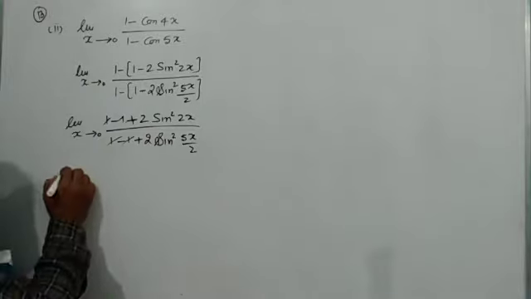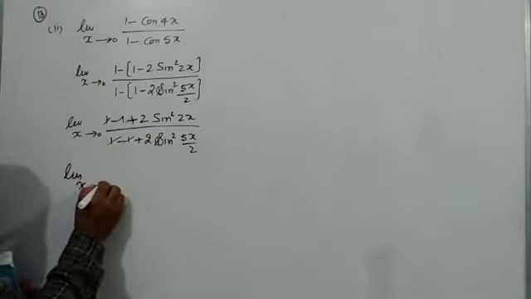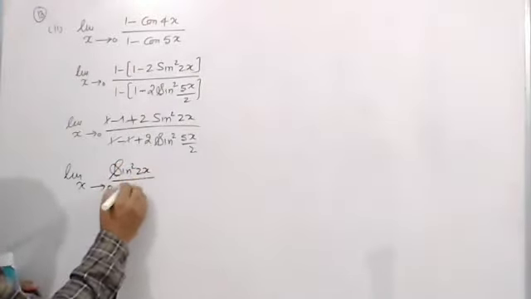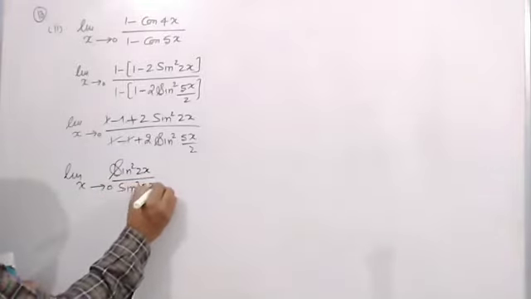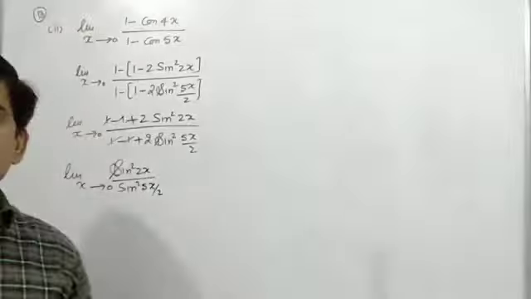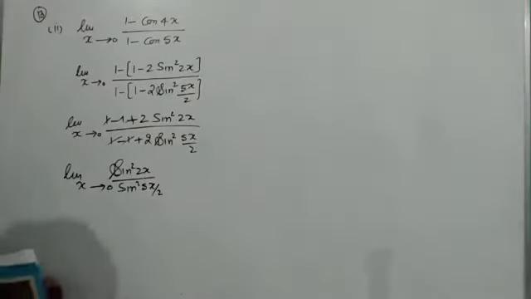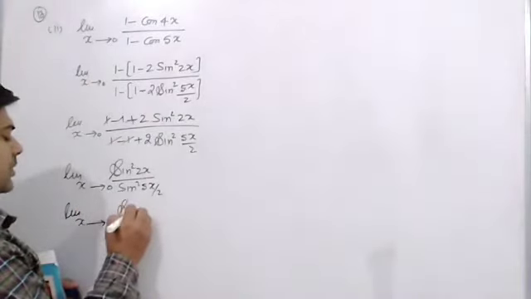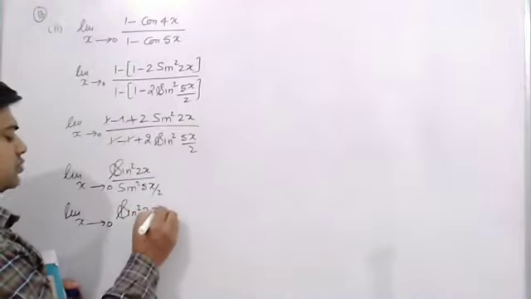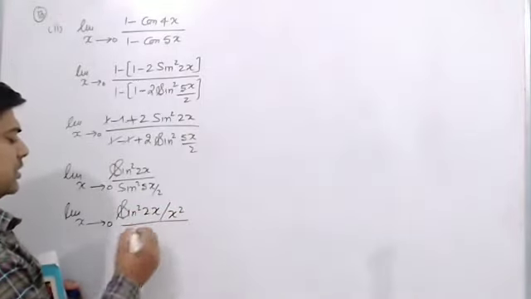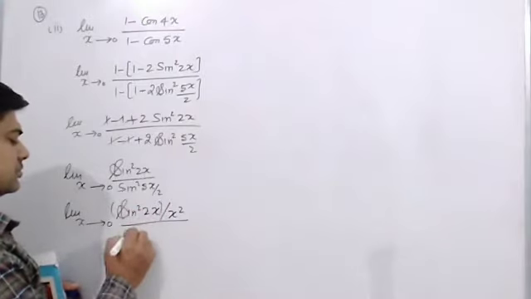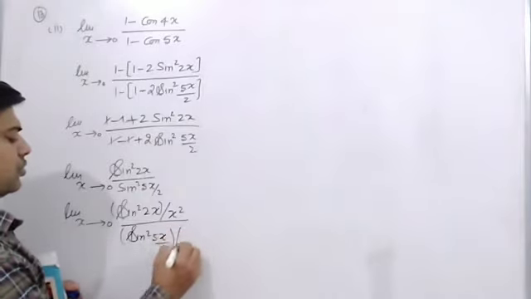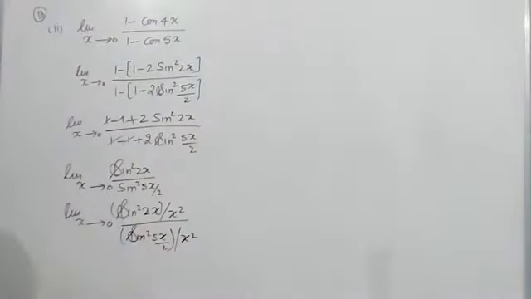Now 2 can be cancelled, and I now have limit x tends to 0, sine square 2x upon sine square 5x upon 2. What I am thinking is that numerator and denominator both can be divided by x square, and I can get it like that: sine square 2x whole upon x square, and this one also sine square 5x by 2 whole upon x square.